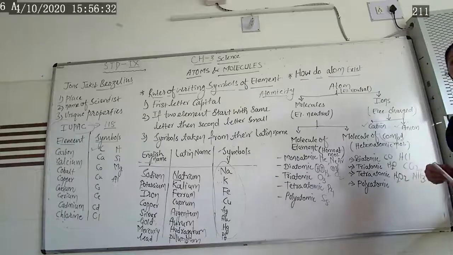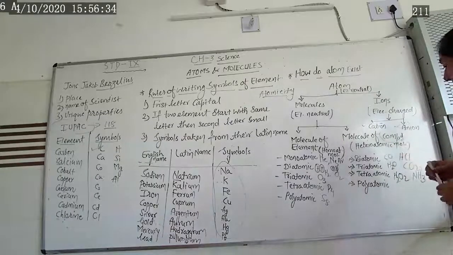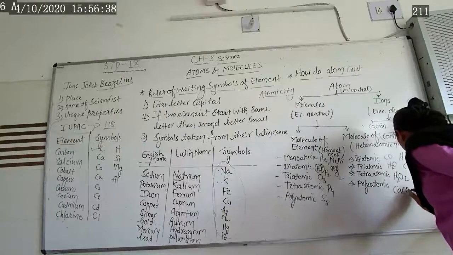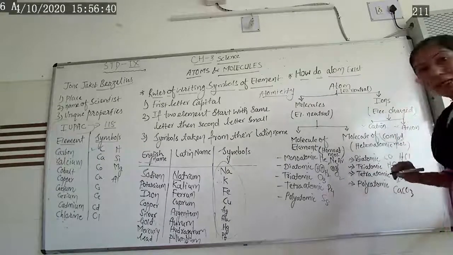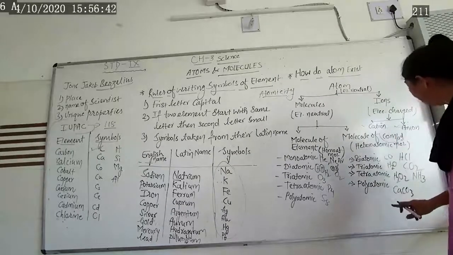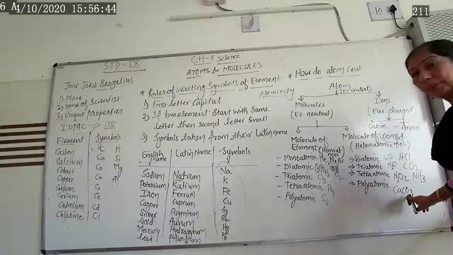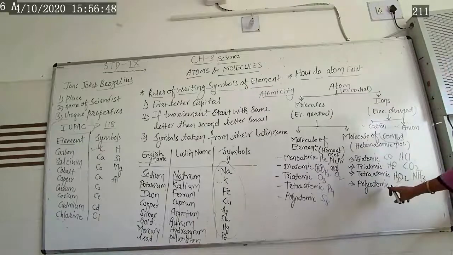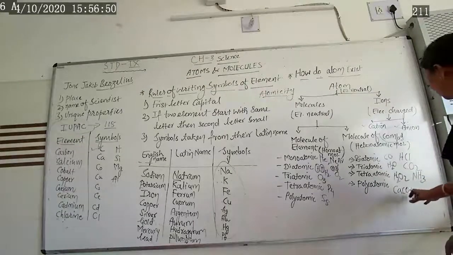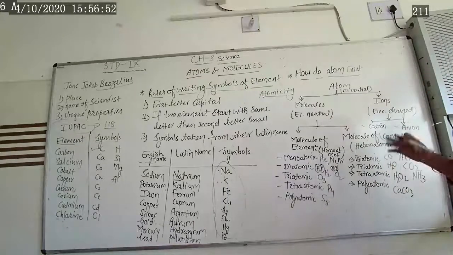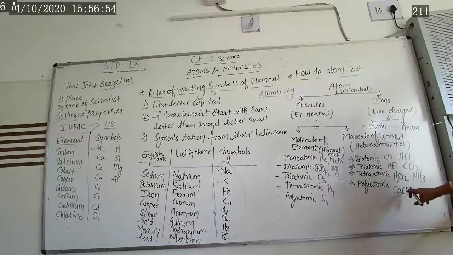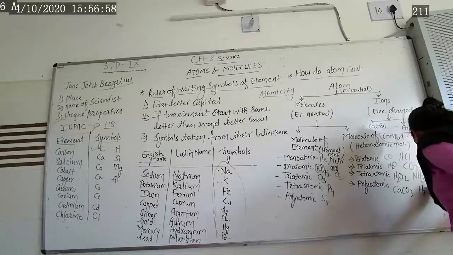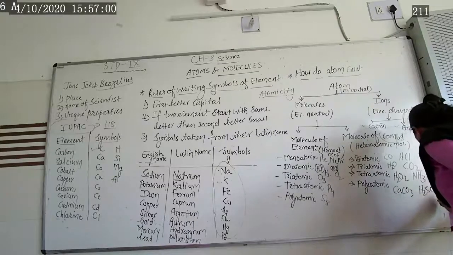Same way, polyatomic. Poly means many atoms combined together. There are many examples. Calcium carbonate: calcium is one element, carbon is another element, and oxygen, three atoms. Three elements combined together, so totally 5 atoms combined, and we write it as a polyatomic molecular compound. Same way, sulfuric acid, H2SO4.